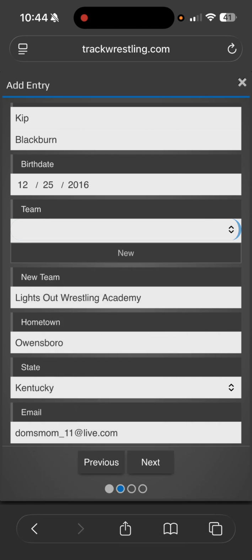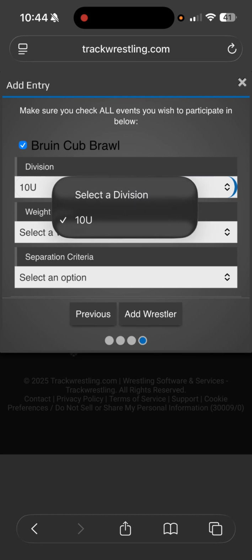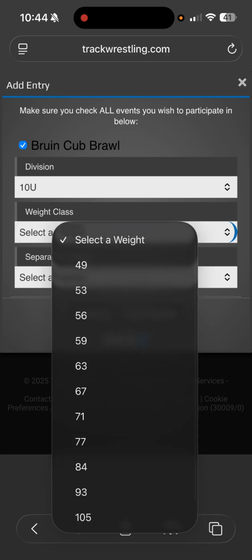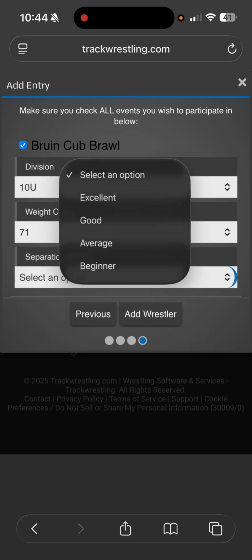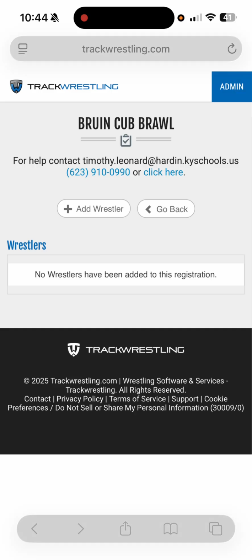Of course, you just hit next, go through Bruin Cub, and then we're going to select which division, which he's only young enough to compete in the 10U. So we're going to select 10U, their weight class, and let's say he's 71 pounds, select the option. He is an average wrestler, he is a beginner wrestler, whatever. You hit add wrestler, and the rest of the details you've already seen us go through here.